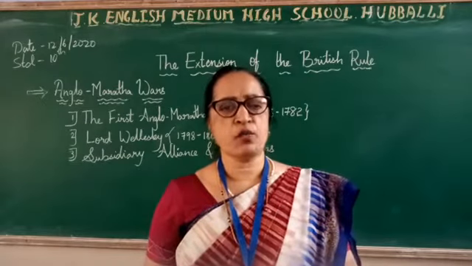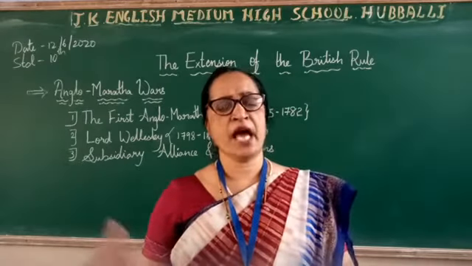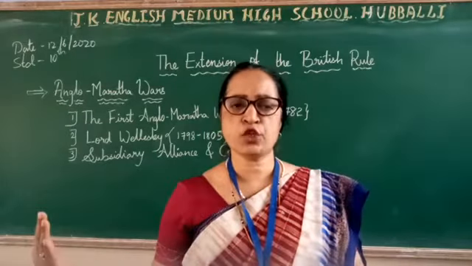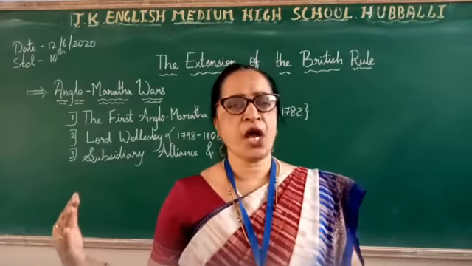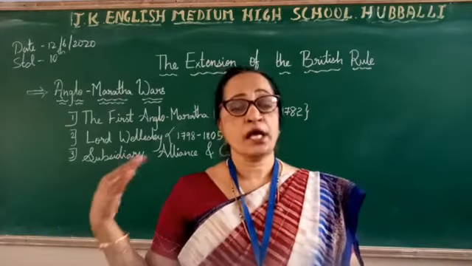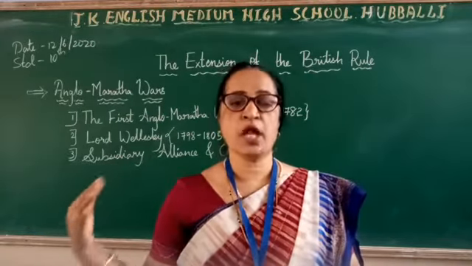So later on, what happened? His brother Narayan Rao came to the power, to the post of Peshwa. But Narayan Rao was brutally murdered by his uncle. Who was his uncle? Raghoba, whose name is Raghunath Rao.